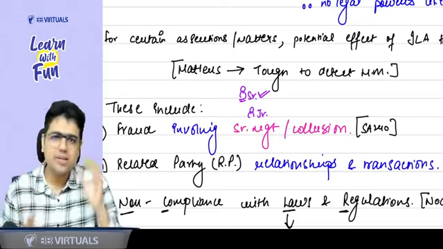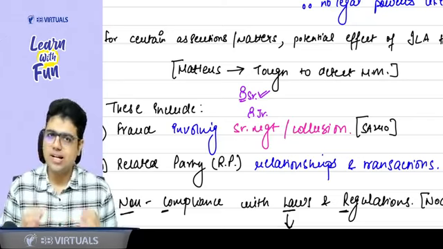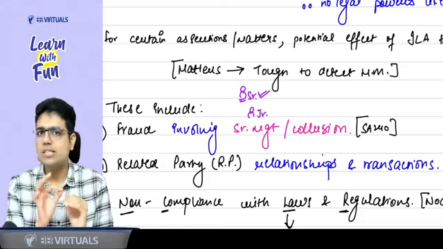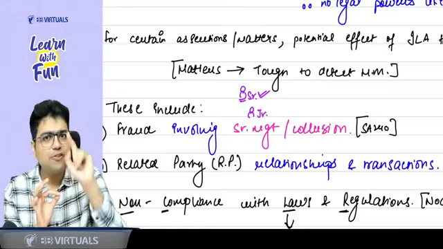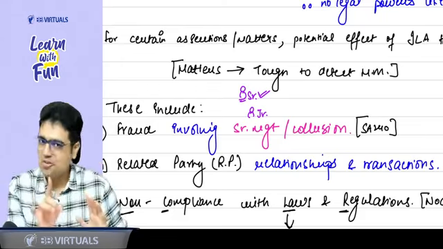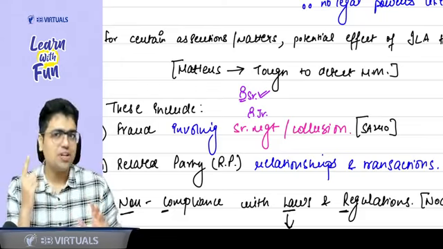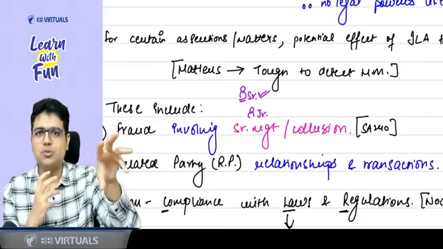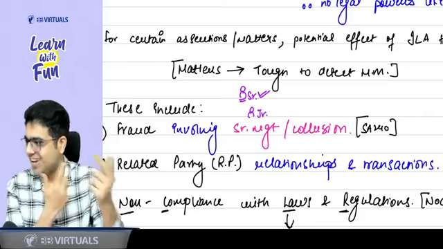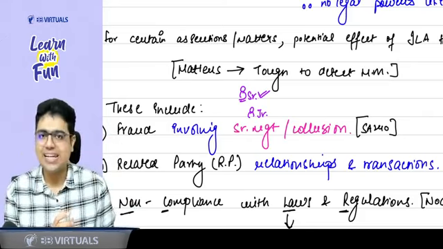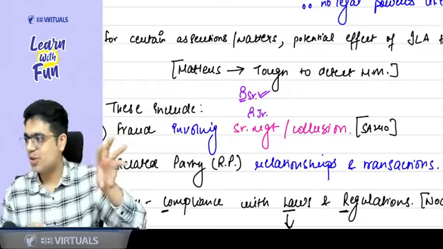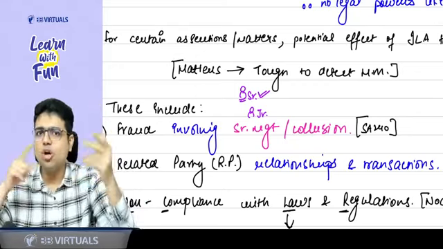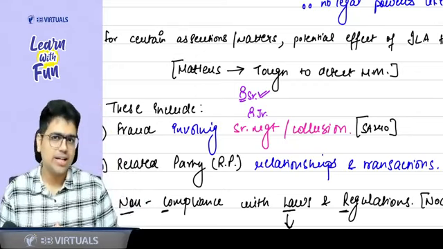So for example, goods value is 100 rupees. Instead of 100 rupees, I am paying to the supplier 150 rupees. So extra 50 rupees that the purchase officer is paying to the supplier, they both can share. They both can share 50-50, and this is what collusion is all about. So fraud, when generally involves senior management or which involves two or more people, then it is difficult to detect.